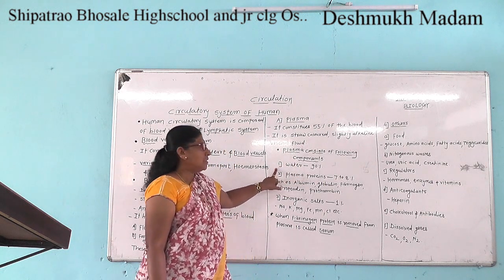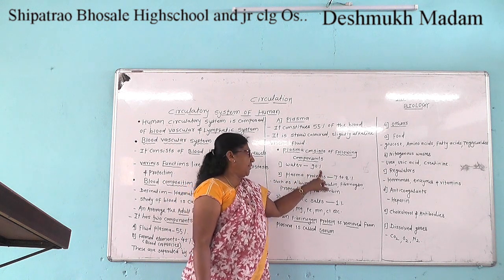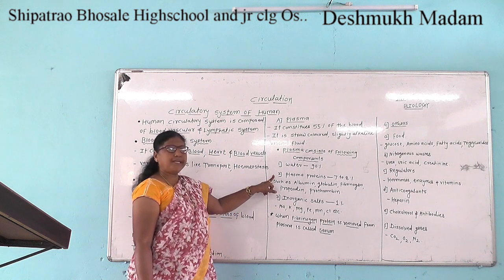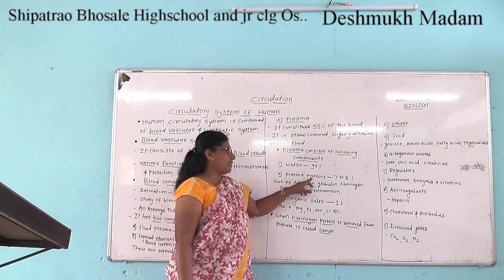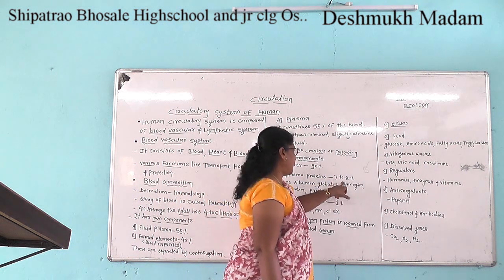The first component is water, which is 90%. The second component of plasma is the plasma proteins, about 7 to 8%.